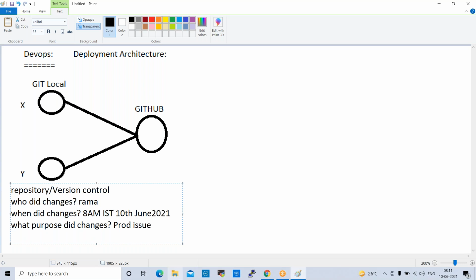He did some changes. So Git will allow these comments. Based on these comments, Git will track the versioning.